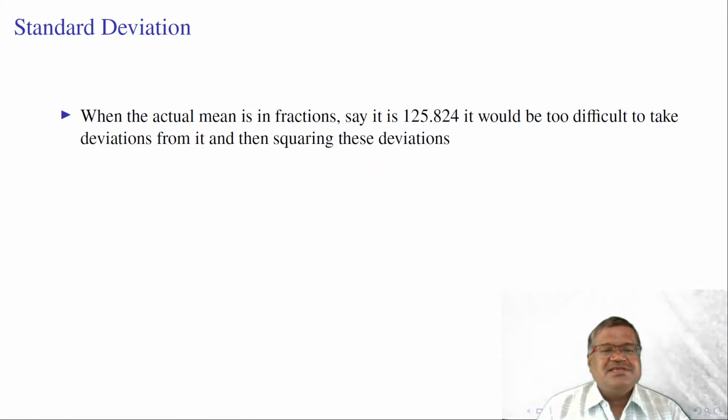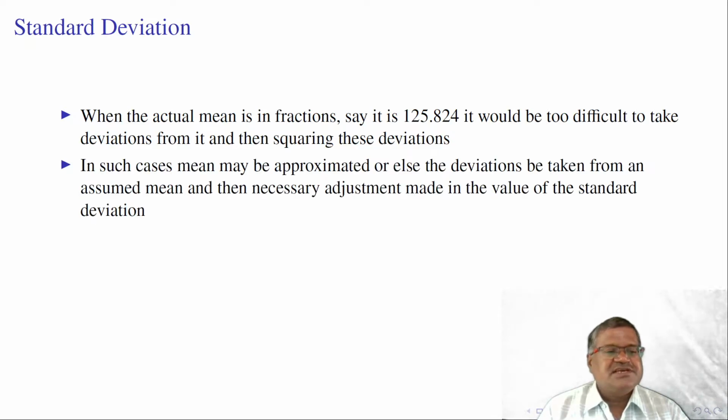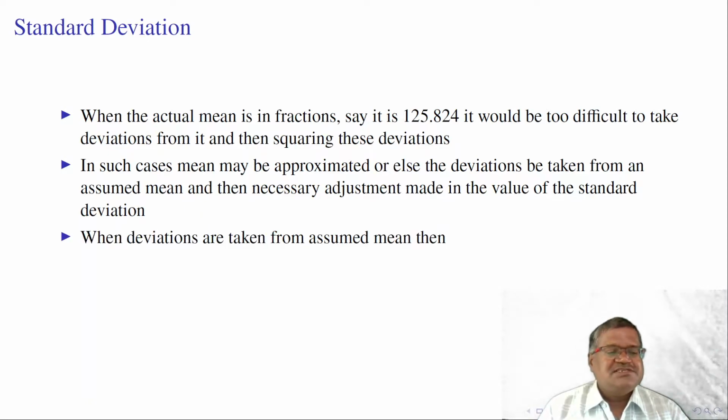When the actual mean is in fractions, we need to subtract the mean from each and every item, and then we need to square the observation. Suppose the mean is 125.824, it would be too difficult for us to take deviations and square the deviations. In such cases, the mean may be approximated, or else the deviations may be taken from an assumed mean, and then necessary adjustments will be made in the value of standard deviation.